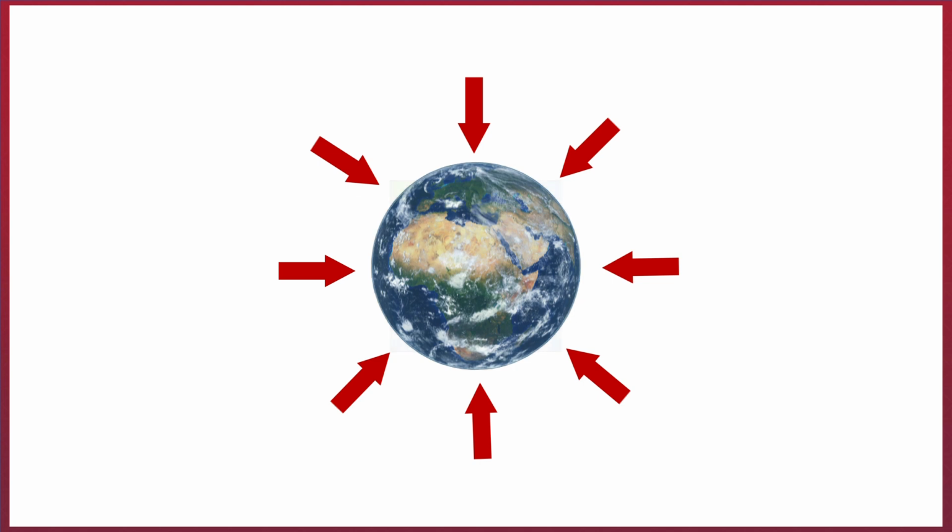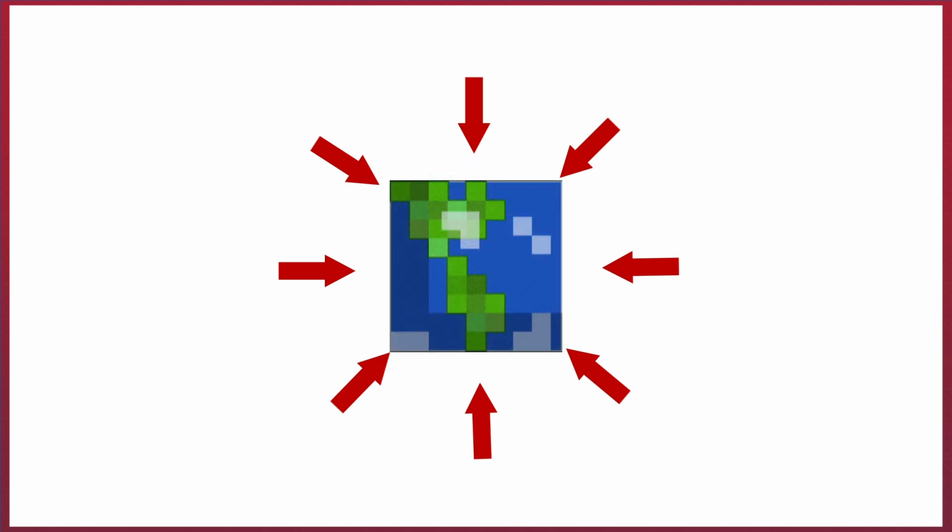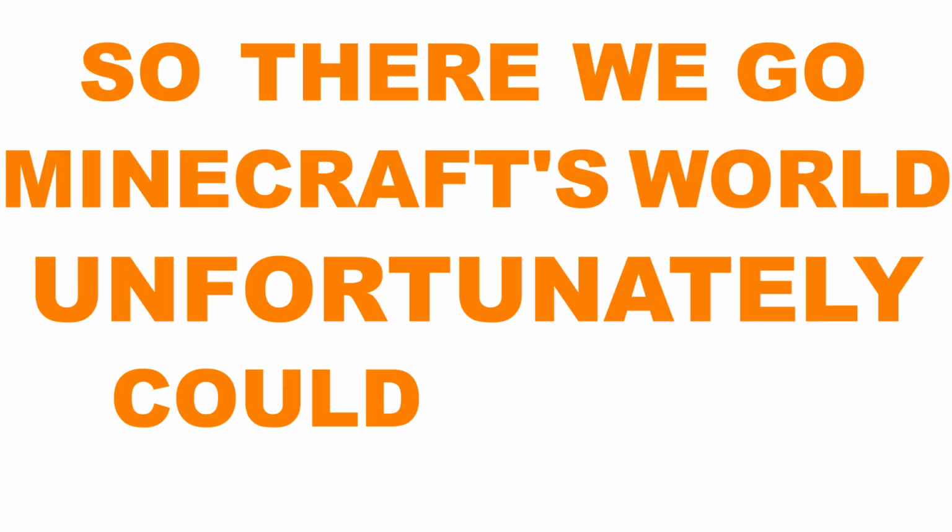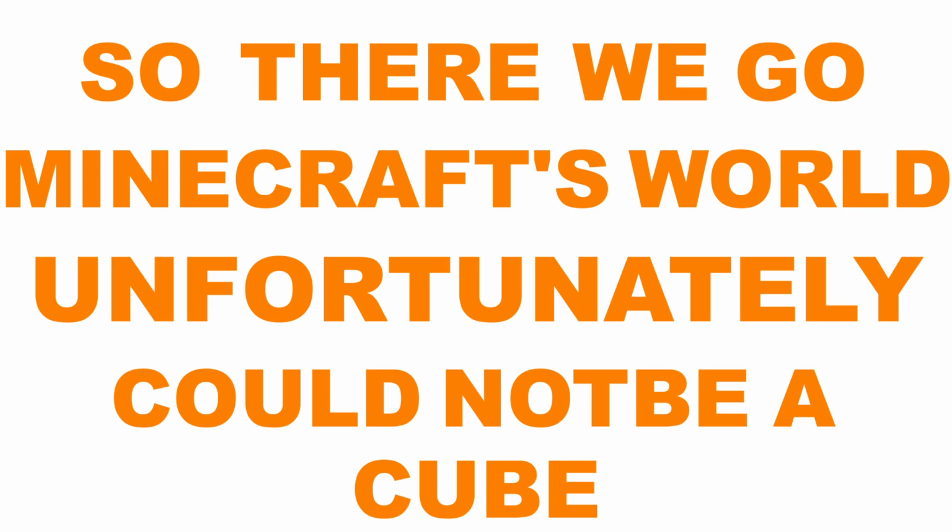This means that even if the Minecraft world were to start out as a cube, over time its corners would be pulled into a central point to form a sphere due to the influence of gravity on such a massive object. So there we go, Minecraft's world unfortunately could not be a cube due to the influence of gravity.